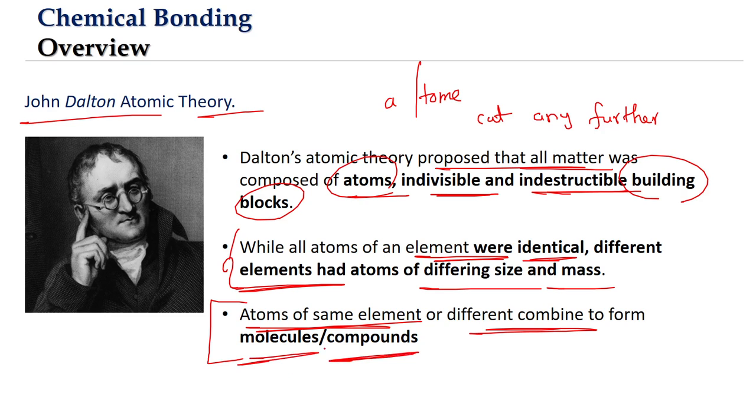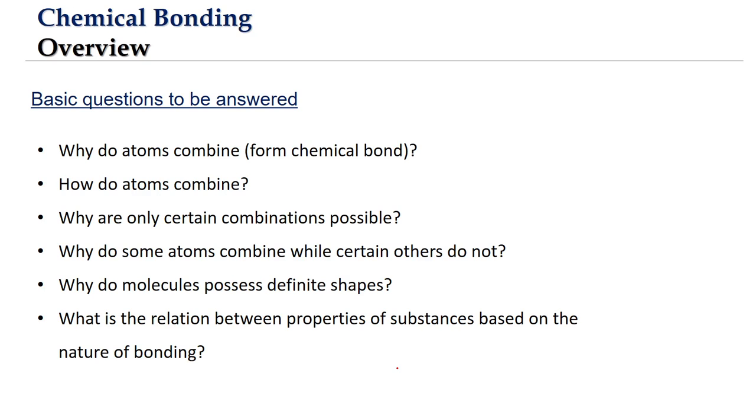Here Dalton's theory talks about the concept of combination. But the question is why atoms have to combine. That is something Dalton's atomic theory was not able to address. But it gave the idea of atoms combining, either atoms of the same element or different elements combining to form the chemical bond.